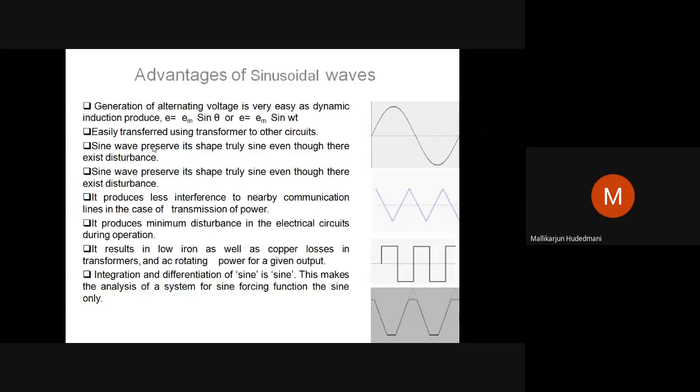Another good advantage of a sinusoidally varying quantity is that a sine wave preserves its shape, truly sine, even though there exists a disturbance. What is the meaning of this? For this, let us understand a locality. A locality is connected by an interconnection of transmission system, distribution, households, corporate offices, whatever. There is a delivery of power from the generating station and it is being distributed to the locality.